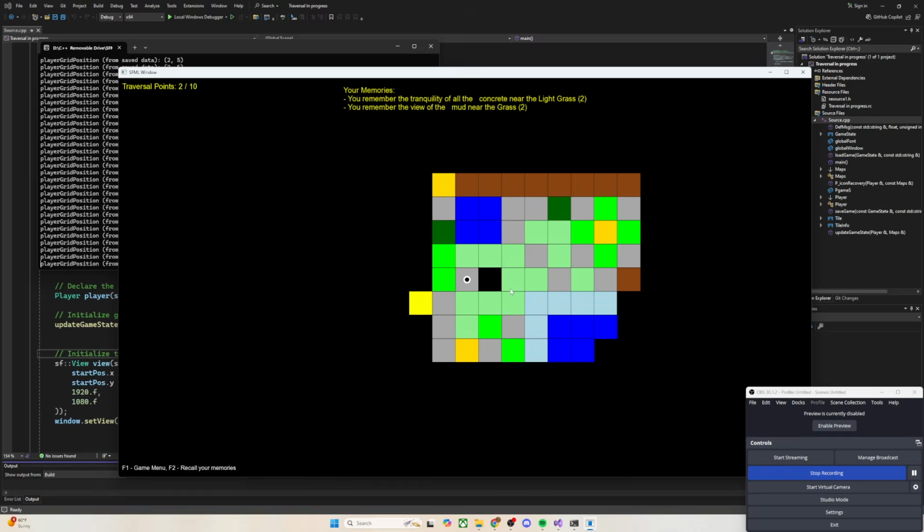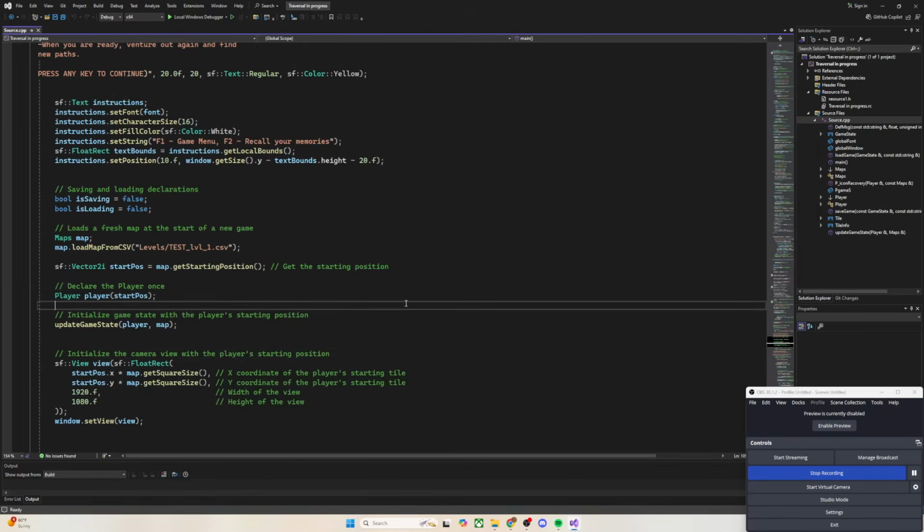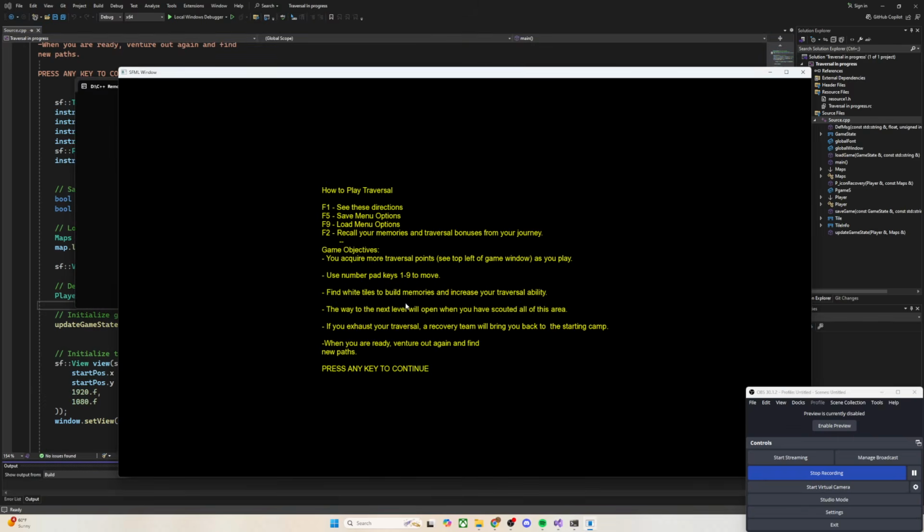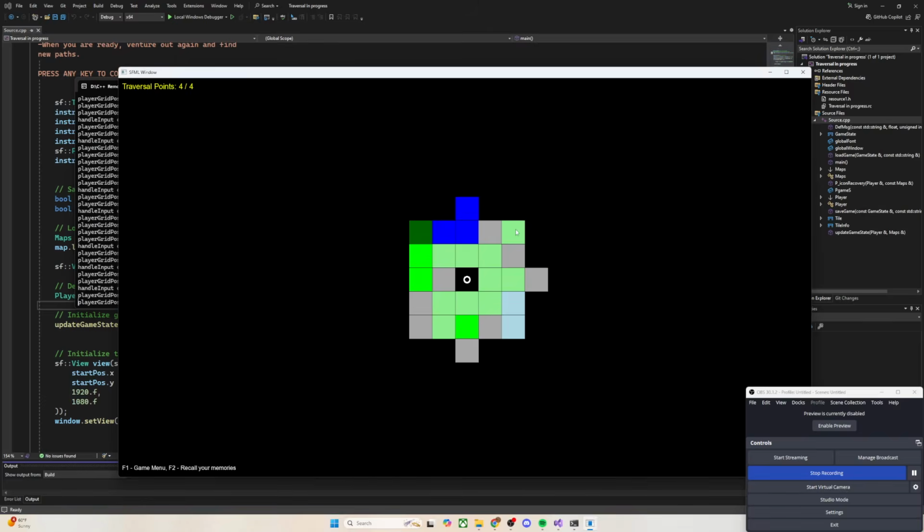What I'm hoping to do is the tile that takes you to the next level will not be able to load unless you've explored every accessible tile on the screen, or at least revealed it, because you have that method when you start a new game. Well, we just saw it before, where you only see the map that's within range, within a certain radius, and I might reduce that to be 1 square away, so it's just the squares around you. I'm not sure what I'll do, and I might make it an actual circle.